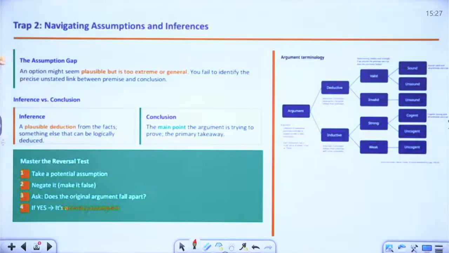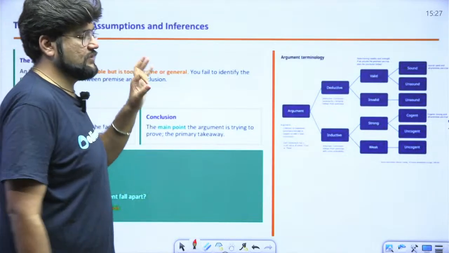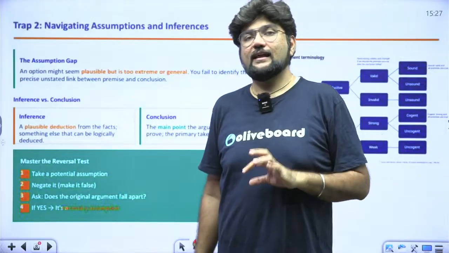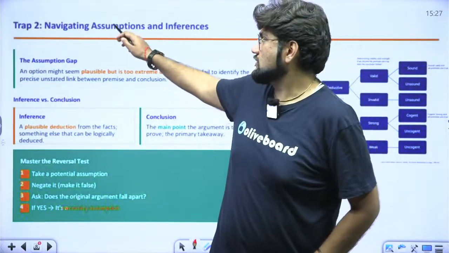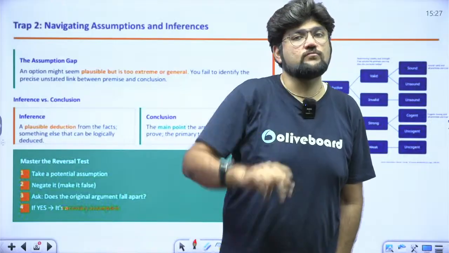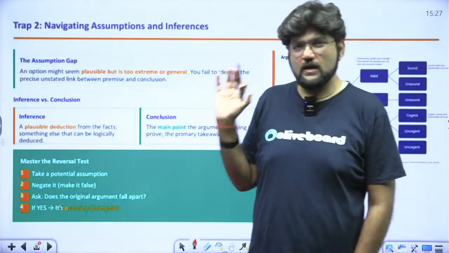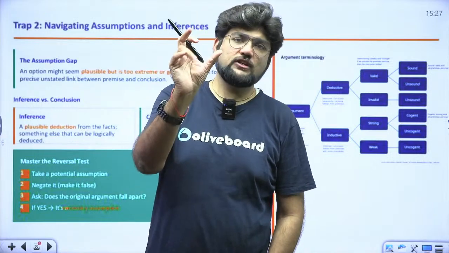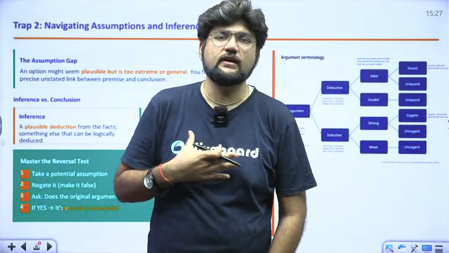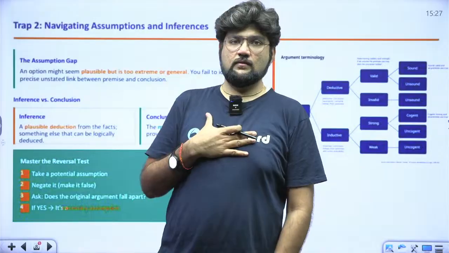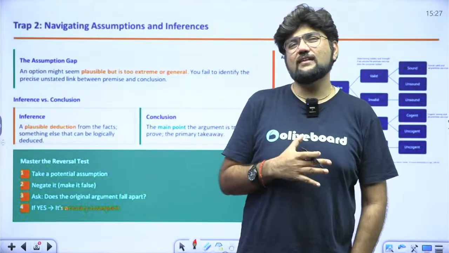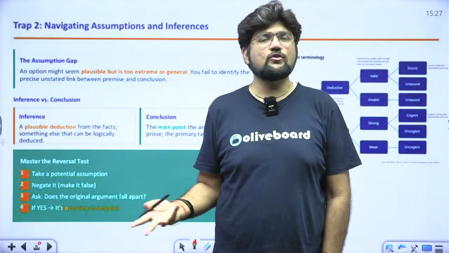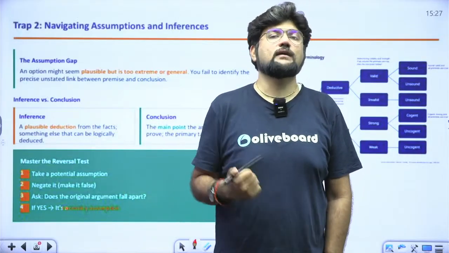The second is navigating assumptions and inferences. That's the second most common trap. Assumptions and inferences are two different things. Whenever I'm talking about assumptions, I am not talking about your assumption. That is the worst thing which you pick up. Whenever you read the word assumption, you straight away associate it with yourself, that this is something which I have to assume. Just imagine if there are 5 lakh, 10 lakh students sitting for the exam. There are 4 options. Every student is going to have a different assumption. How are we going to mark the correct answer?